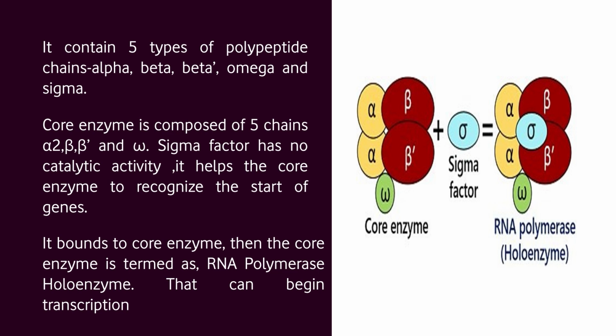Only the holoenzyme can begin transcription, and once it has been initiated, it completes RNA synthesis. This figure shows the subunits of the RNA polymerase enzyme, in which the core enzyme is made up of alpha, beta, beta dash and omega subunits. When sigma factor binds with the core enzyme, it converts into the RNA polymerase holoenzyme.